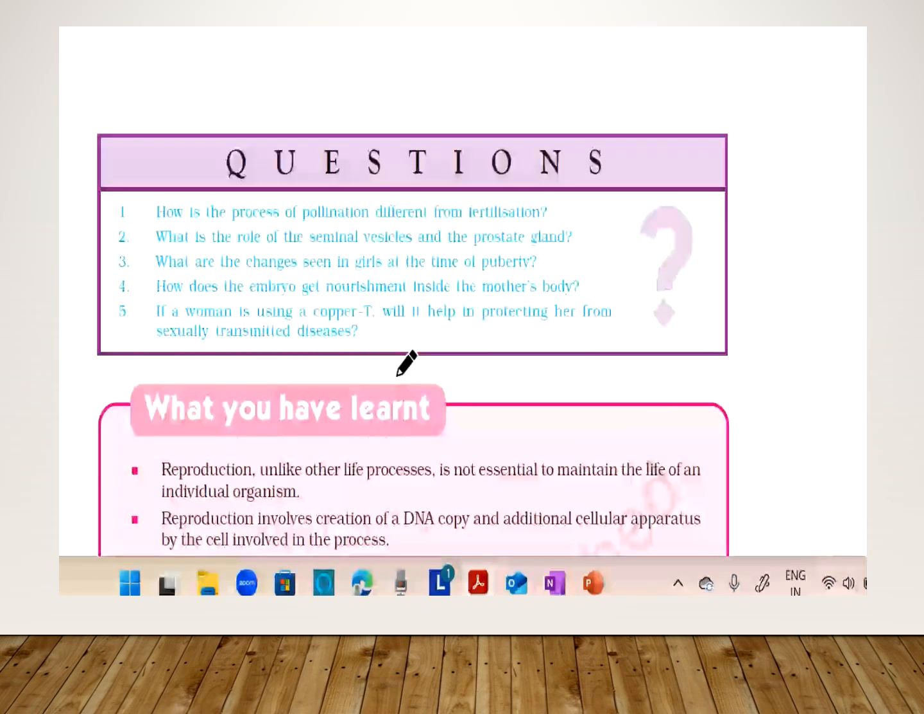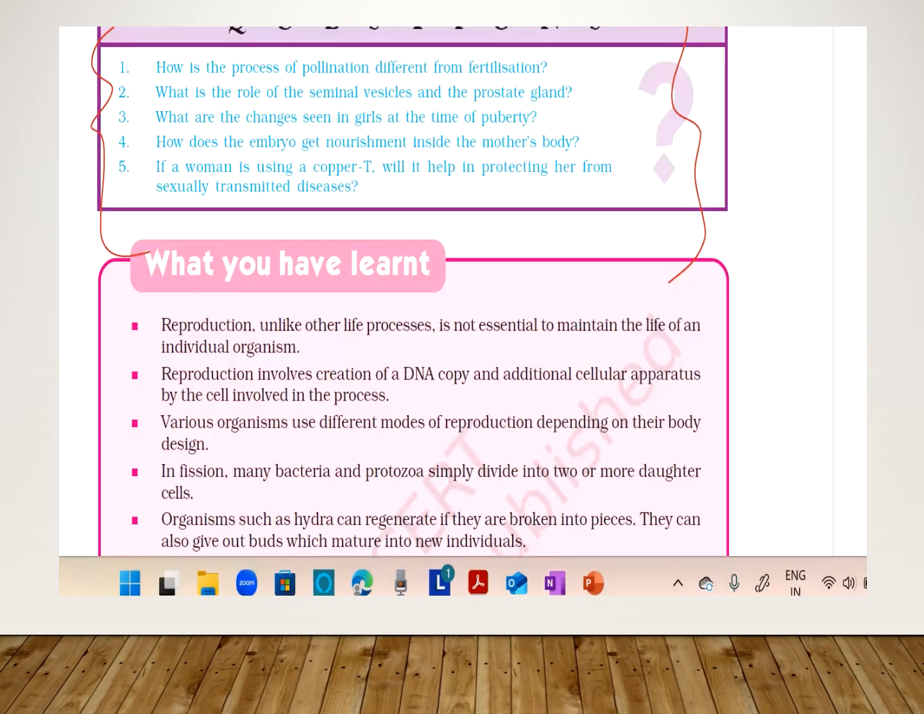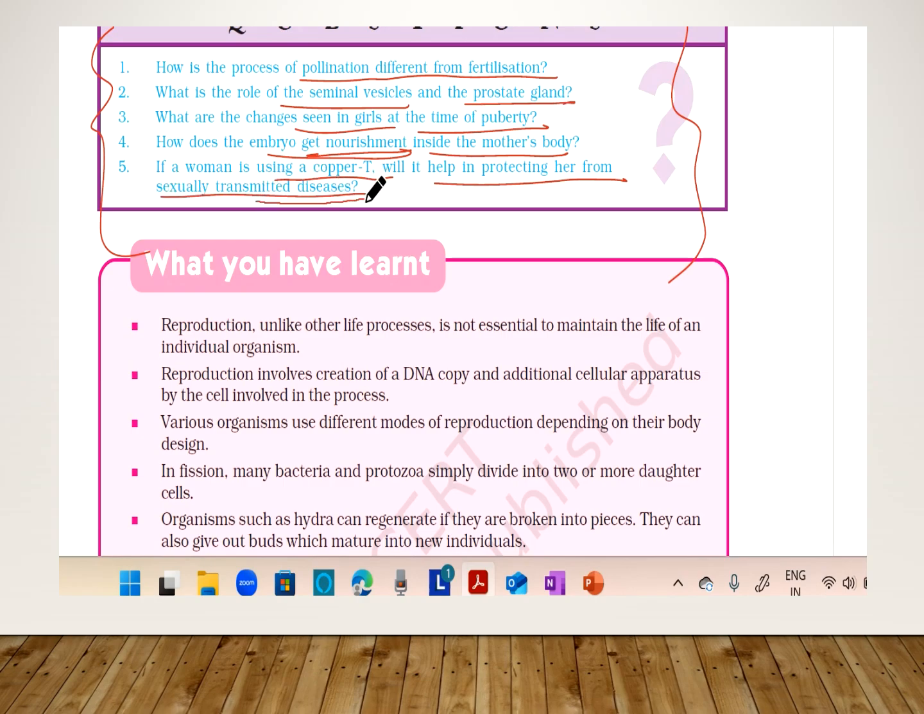If we look around us, we can identify the most important reason for poor living standards. Now here are certain questions. Please go through the questions. How is the process of pollination different from fertilization? What is the role of seminal vesicle and prostate gland? I have told you all. What are the changes seen in girls at the time of puberty? How does the embryo get nourishment inside the mother's body? If the woman is using a copper T, will it help in protecting her from sexually transmitted diseases? Please try to answer these questions on your own, as I have gone through all the answers.